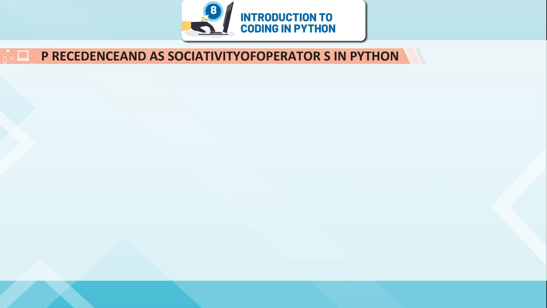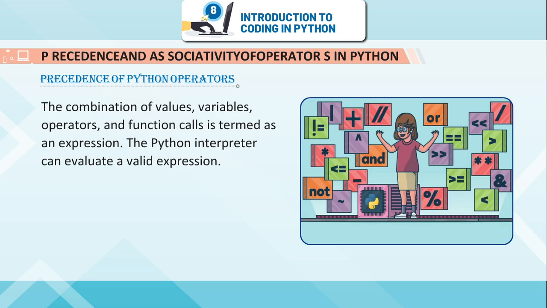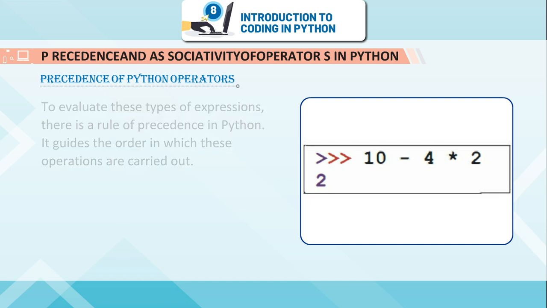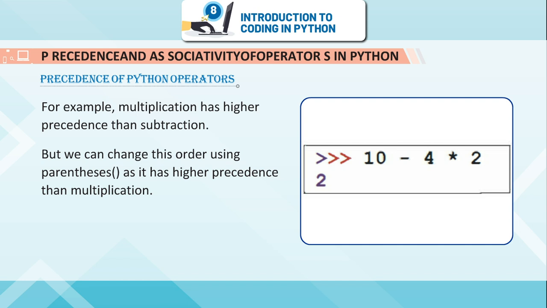Precedence and associativity of operators in Python. Precedence of Python operators. The combination of values, variables, operators, and function calls is termed an expression. The Python interpreter can evaluate a valid expression. There can be more than one operator in an expression. To evaluate these types of expressions, there is a rule of precedence in Python. It guides the order in which these operations are carried out. For example, multiplication has higher precedence than subtraction. But we can change this order using parentheses, as they have higher precedence than multiplication.